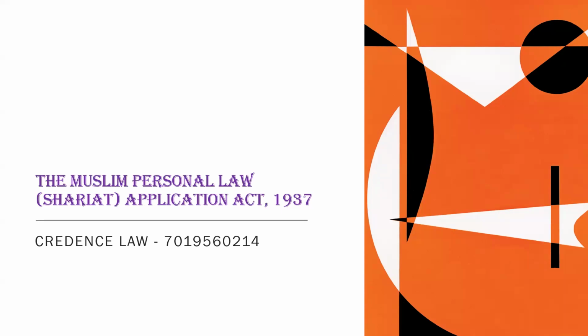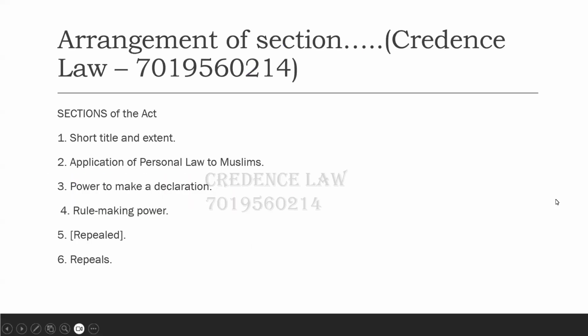In this video, we will be discussing the Shariat Act, the Muslim Personal Law (Shariat) Application Act of 1937. The question can be asked to explain the salient features of the Shariat Act of 1937. Here, we have 6 sections in total, in which section number 5 is repealed.